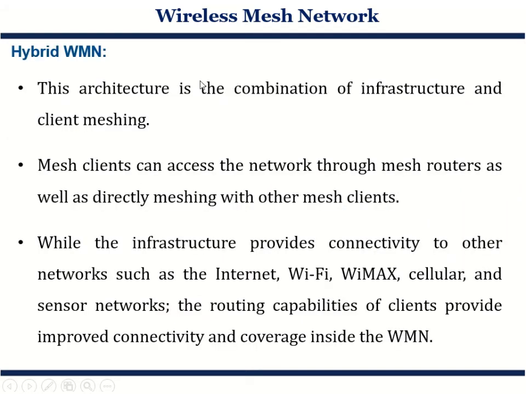Third is the hybrid wireless mesh network. Obviously, it will be a combination of both infrastructure as well as client meshing, so it will have the properties of both. It can access the network through mesh routers as well as by directly meshing with other mesh clients. The infrastructure will provide connectivity to different networks such as the internet, Wi-Fi, WiMAX, cellular, and so forth. So basically, wireless mesh network will be utilized in order to connect with other technologies, that is Wi-Fi, WiMAX, cellular, and so on.